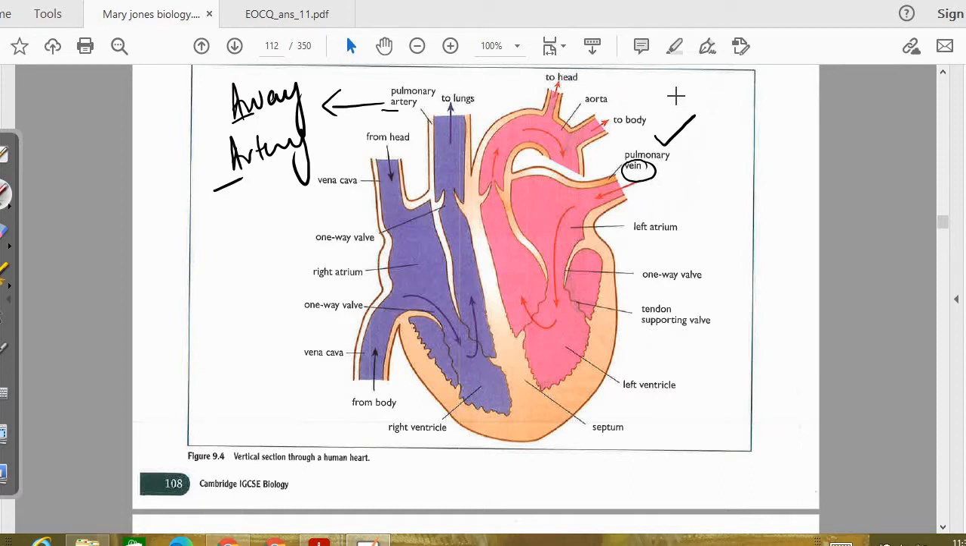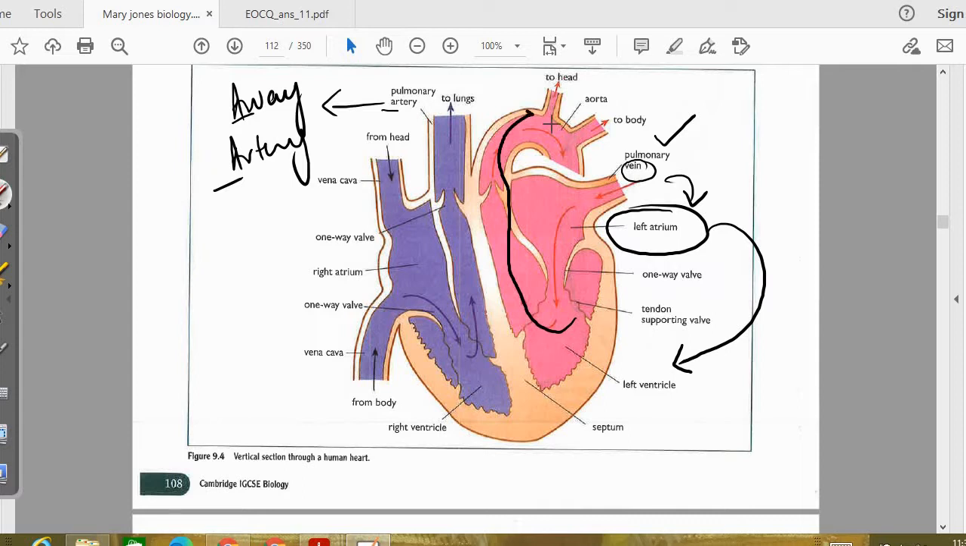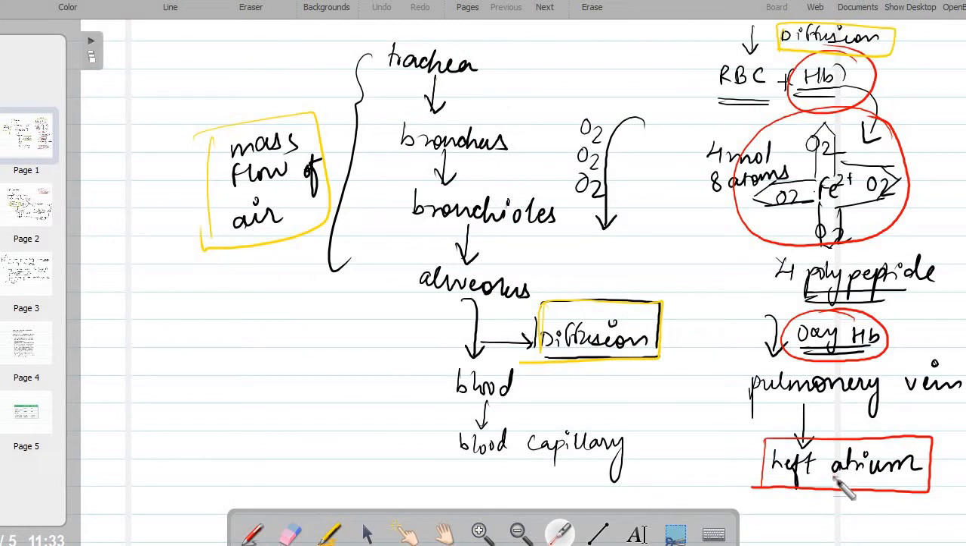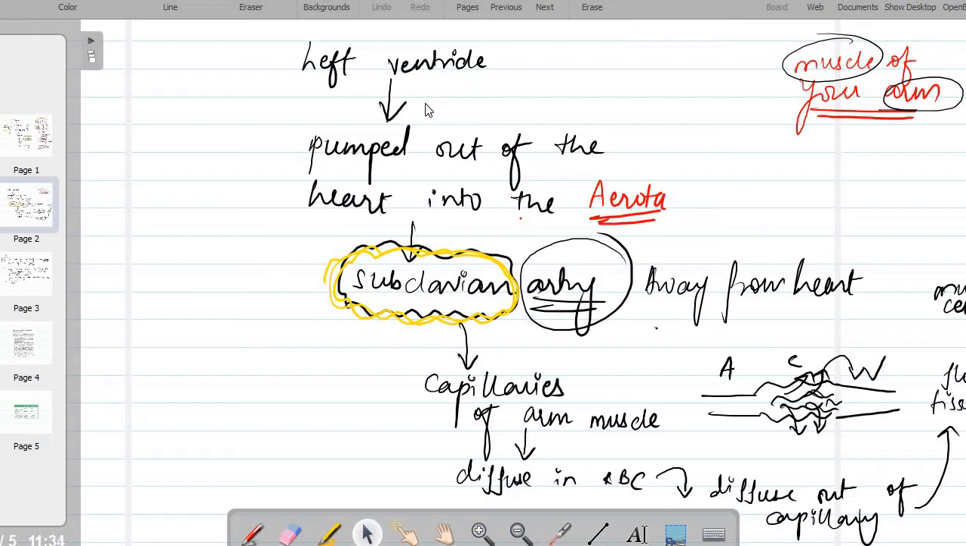So pulmonary vein is the one which carries blood into the left atrium of the heart. From left atrium, the blood is moving down into the left ventricle. Then the blood is being pumped out of the heart into the aorta. So this is the picture reference which you can take for this particular section. Okay, and you can write it down like this. Left atrium, we have reached. From there, left ventricle, pumped out of the heart through the aorta.